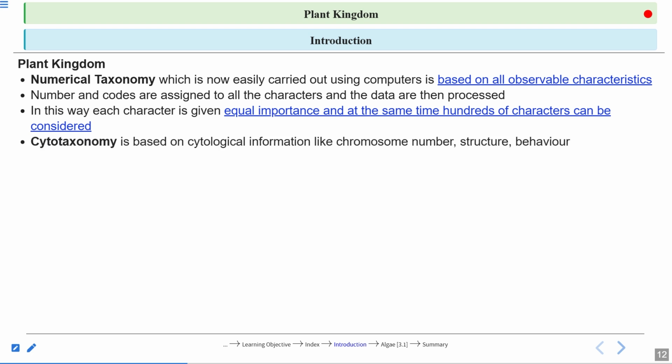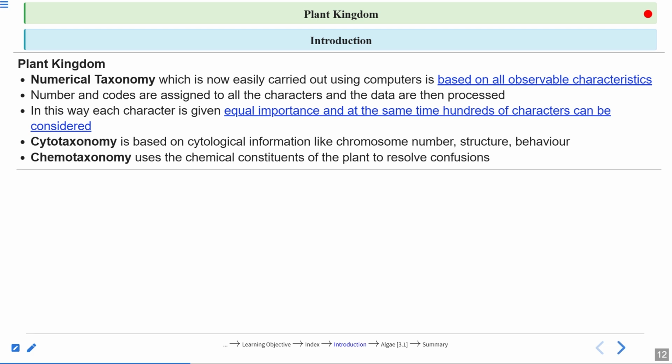Not only this, there is cytotaxonomy. In this, you are concerned with the chromosome number, structure, and behavior of the chromosomes. All these things you consider for classification. Then chemotaxonomy: it means the chemical constituents present in the plant. There are some chemicals present specifically in some plants, so they also become a basis of classification.